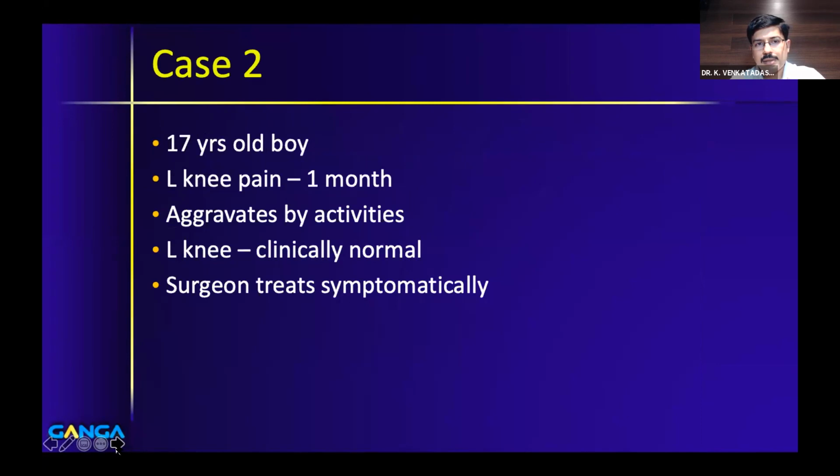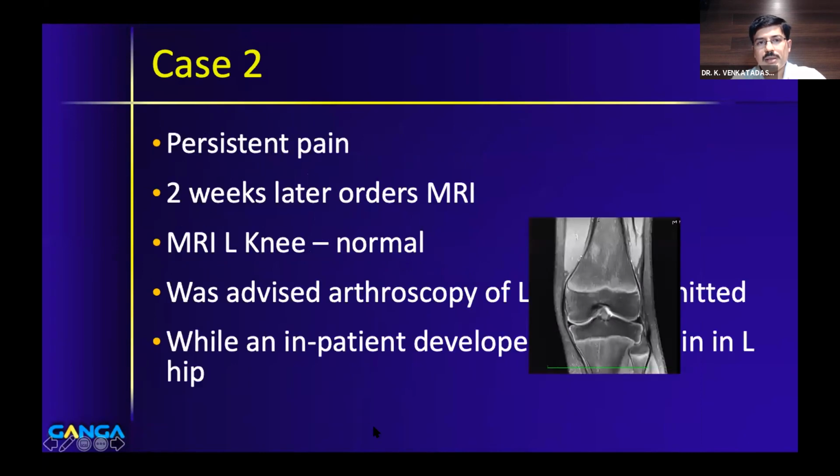Let's move to the next case. This is a 17-year-old boy who presented with left knee pain for 1 month, and the pain aggravates on activities. The left knee was clinically normal, and the surgeon initially treated the knee pain symptomatically, but the pain did not subside. So 2 weeks later, the surgeon asked for a knee MRI, and the knee MRI was reported as normal. Since there was persistent pain and the parents were also complaining continuously, they decided to go ahead and do a diagnostic arthroscopy of the knee joint and see what is the problem in the knee joint.